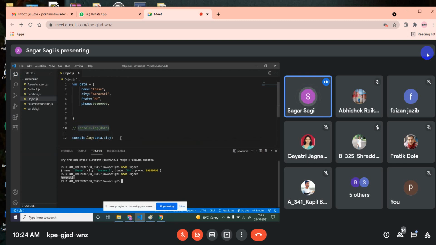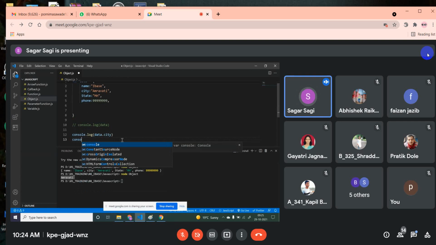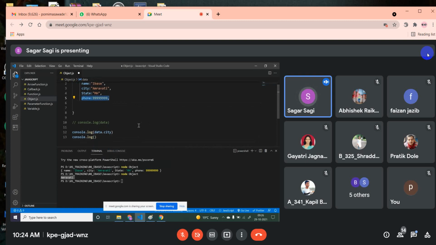That's it. In the same way, you want to access this phone number. So how to access? Just say console.log of, first, which property do you want to access? This property. Now this property is present in which object? First write that object name. Object name is your data. Dot. Then which property do you want to access? This phone. So just write phone, save it. Now see, I got this one and this one.